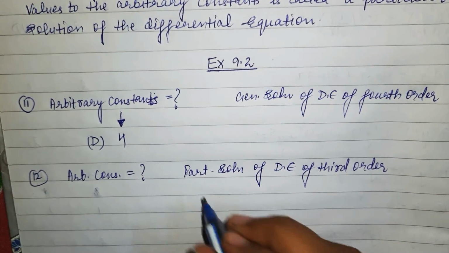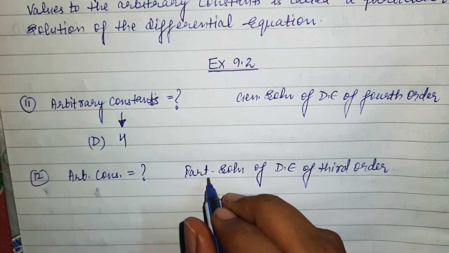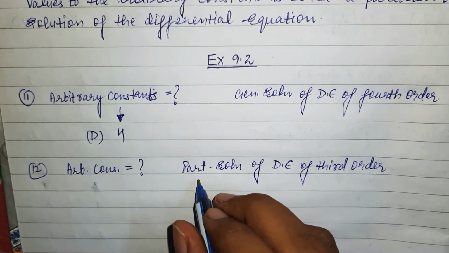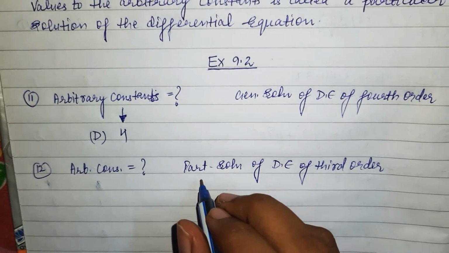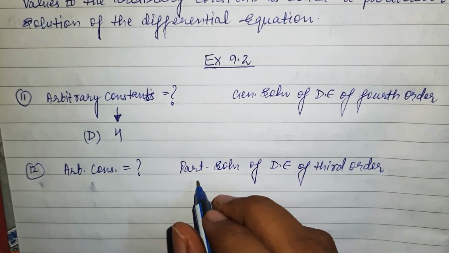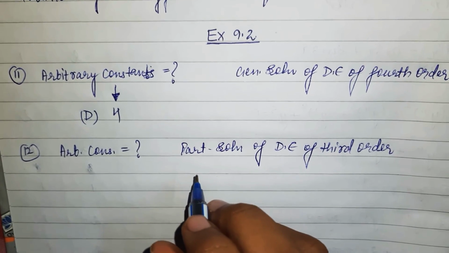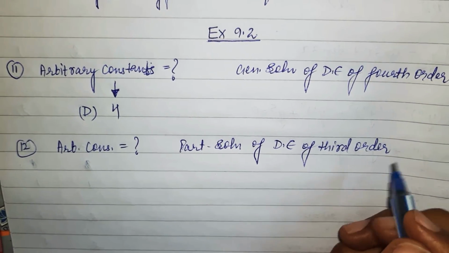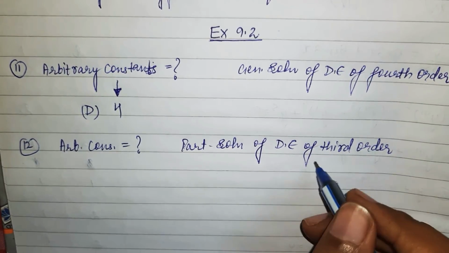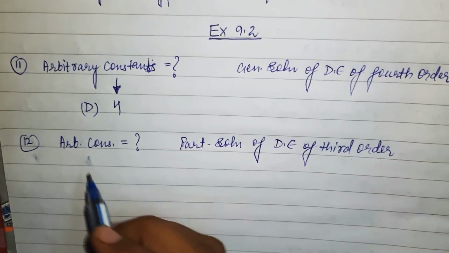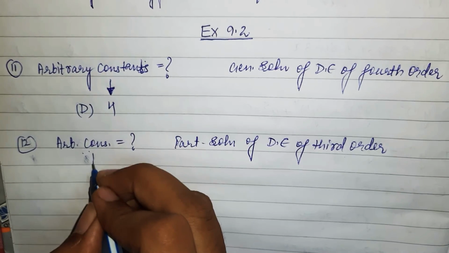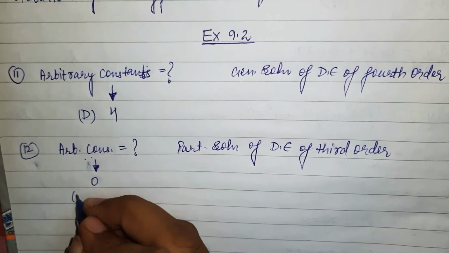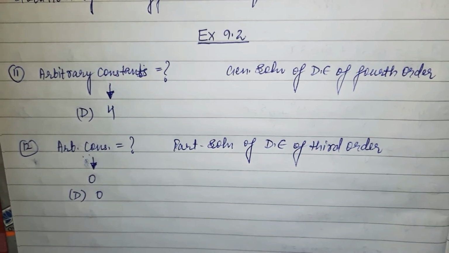Do remember, whenever we talk about the particular solution, I have already told you that by putting particular values to the arbitrary constants, we are not having any arbitrary constant in the particular solution. So order can be anything. Whatever order is given in the question, the number of arbitrary constants will always be 0. So the answer is part D, 0.